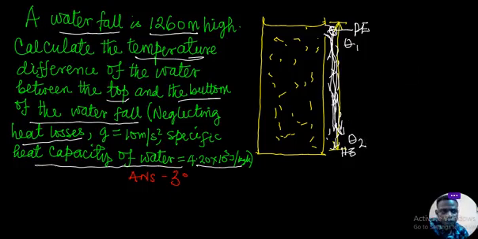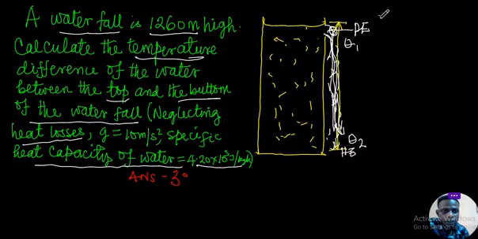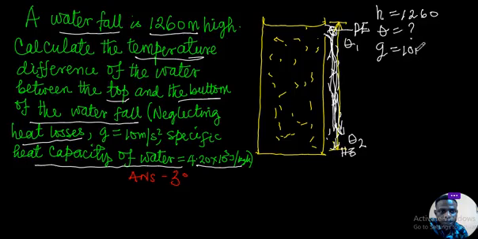So, in tackling this question, we have to take our data. We have that the height of water H is equal to 120, and the temperature difference θ is what we are looking for, and of course acceleration due to gravity is g equals 10 meters per second squared.